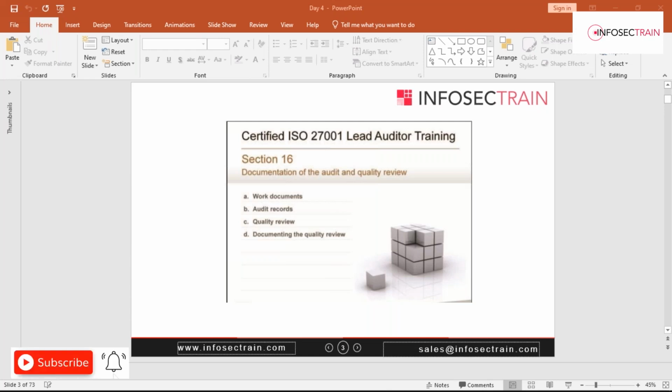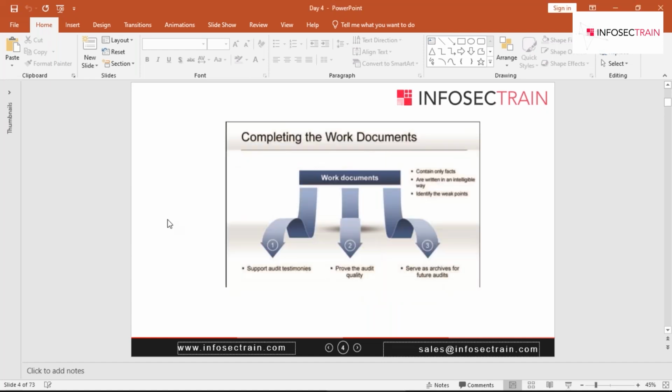How you are going to prepare audit conclusions, and what kind of information will be shared between the auditor and the auditee. All these kinds of things we are going to discuss. So before starting, guys, talking about completing the work documents, the first thing we have to discuss in documentation of audit and quality review is how you are going to complete the work document. You will be discussing three things.